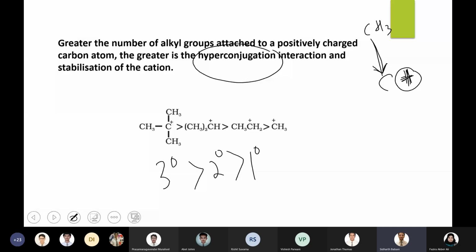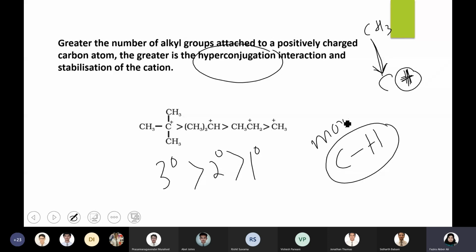Ma'am, by the number of alkyl groups. So when it's tertiary, it means 3 alkyl groups, so it's more. Or you can also say that the number of alkyl groups means more CH bonds, because in the hyperconjugation definition, it is the electron delocalization of the CH electron. So more alkyl groups mean more CH bonds.